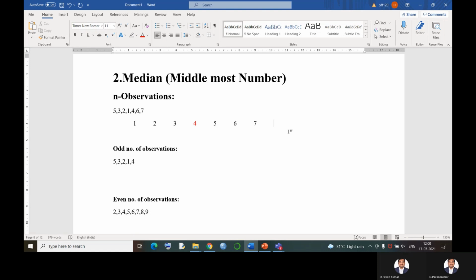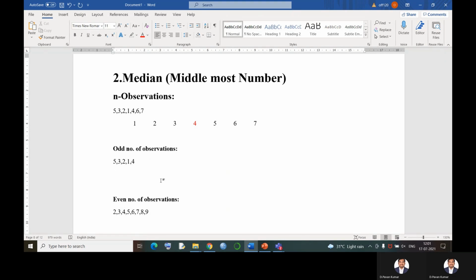Of course, mean and median will give us the same answer, but median finds the answer very quickly, instead of doing any arithmetic operations. Now here there are two situations under n observations. For every measure we have the concept of n observations, ungrouped data and grouped data as well. So in n observations we have two cases under median. One is when an odd number of observations are given. Let us see that.